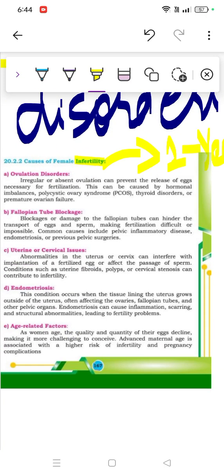First one is ovulatory disorder. This means irregular or absent ovulation can prevent the release of eggs necessary for fertility. This can be caused by hormonal imbalance, polycystic ovary syndrome, thyroid disorders, or premature ovarian failure.